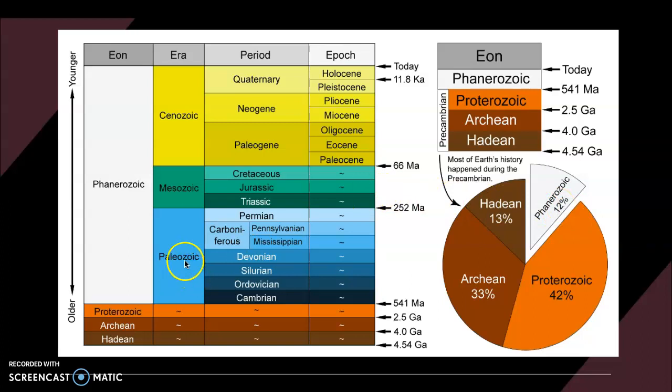So here are the divisions of the Phanerozoic, which we're going to primarily focus on because there's a lot more cool stuff going on that we can get a lot more information from, but all of this is very, very important. So there's your Paleozoic, you've got your Cambrian, Ordovician, Silurian, Devonian, Mississippian, Pennsylvanian, and the Permian.